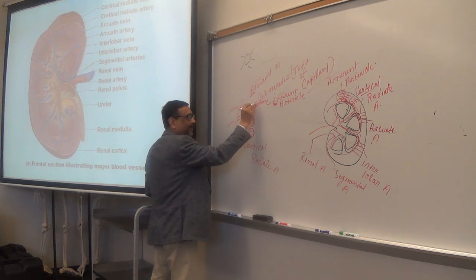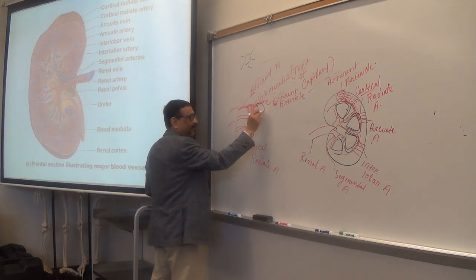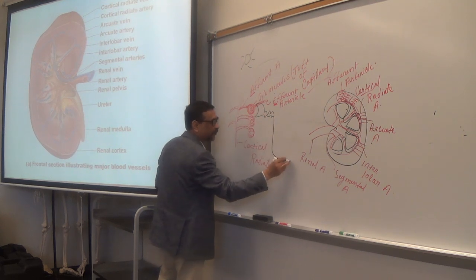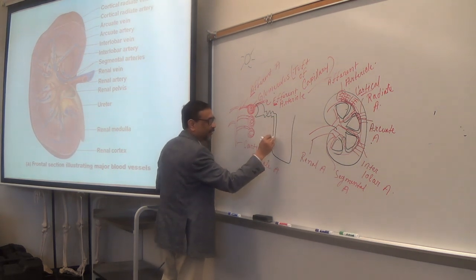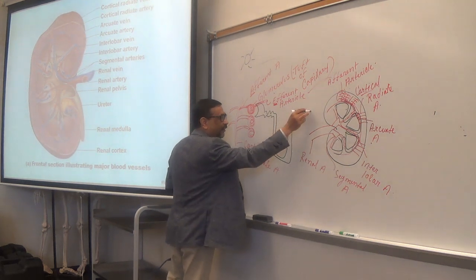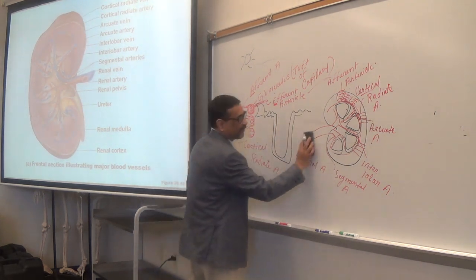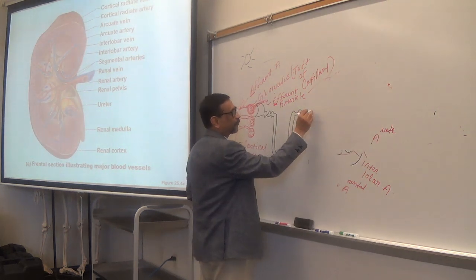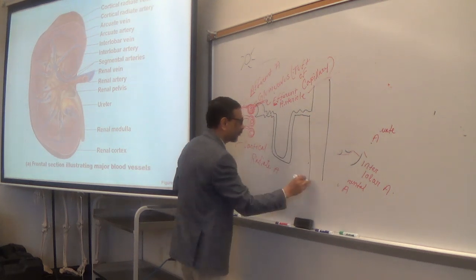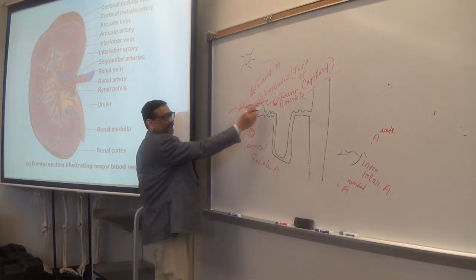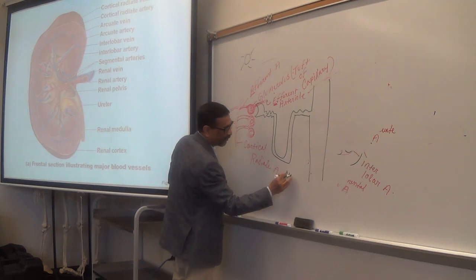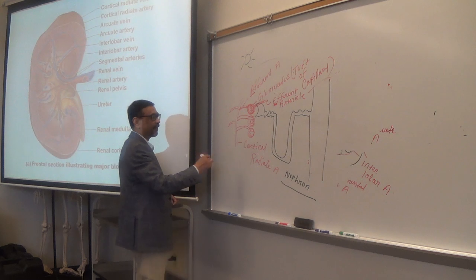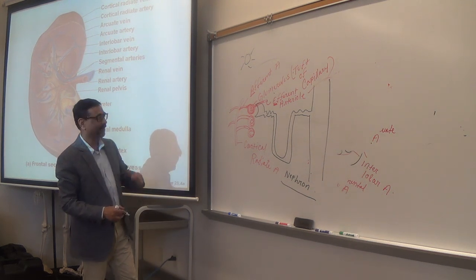So here is the nephron. The functional unit of kidney. So this is a nephron, which is the functional unit of kidney.